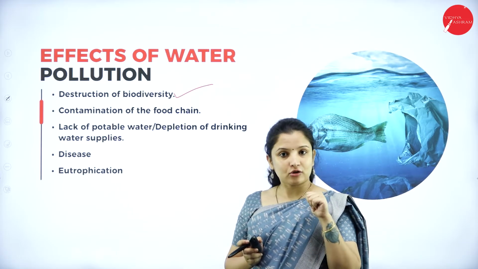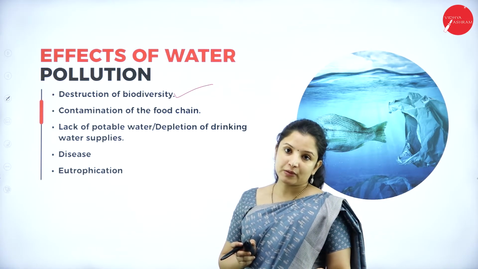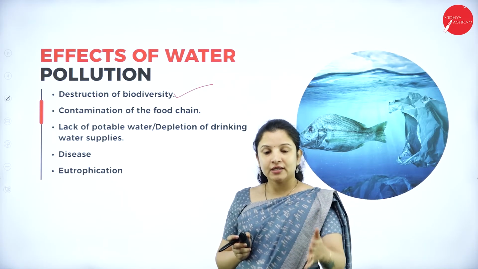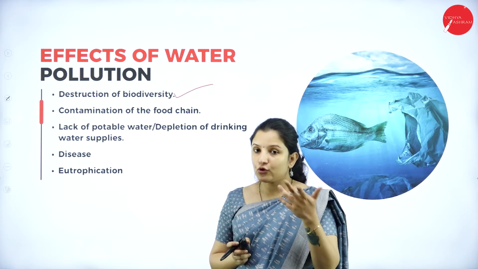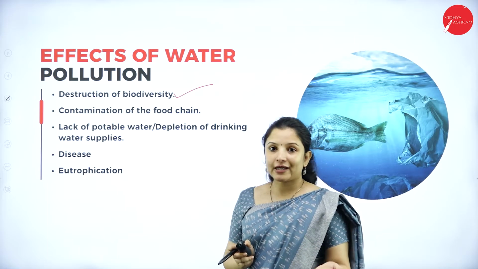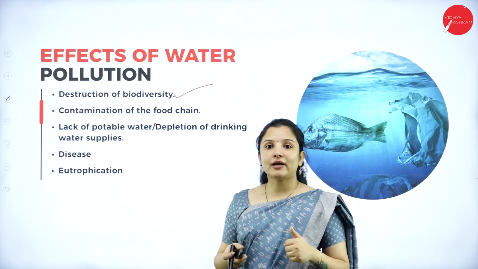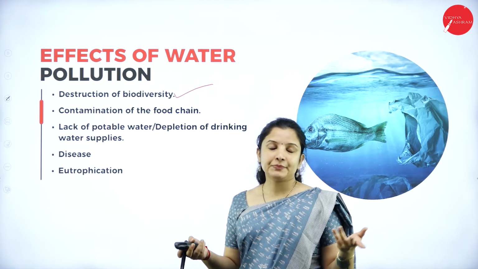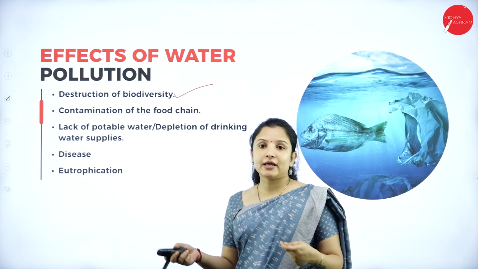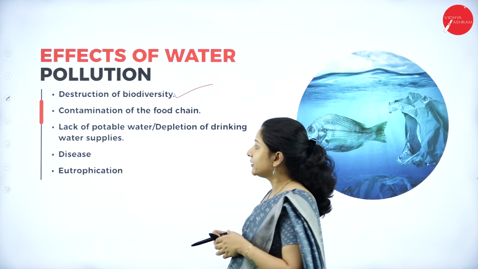The phytoplanktons died. Now, when the phytoplanktons died, there was no food for the zooplanktons. So, when the zooplanktons died, there was no food for the fishes. Next, no food for the bigger fishes. And with no bigger fishes or smaller fishes, no food for the aquatic birds. Again, some of the carnivorous animals that tend to feed on the aquatic birds, such as the crocodiles, for example, have no food. Like that, it can alter the ecosystem, the food chain and the food web, and overall it can cause destruction of the biodiversity.